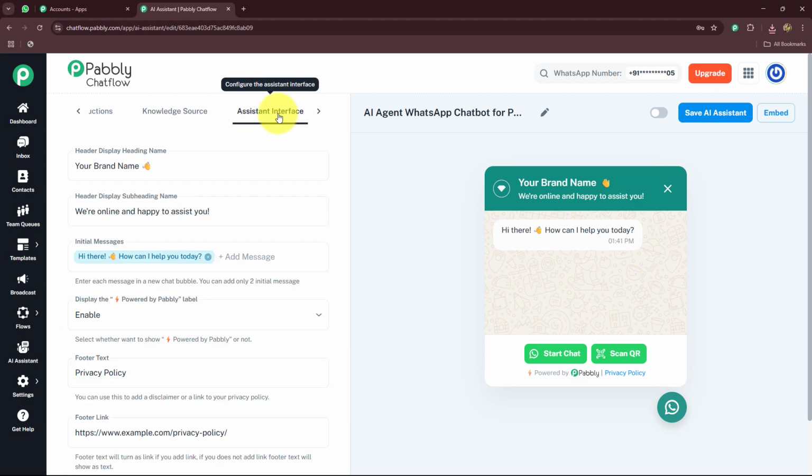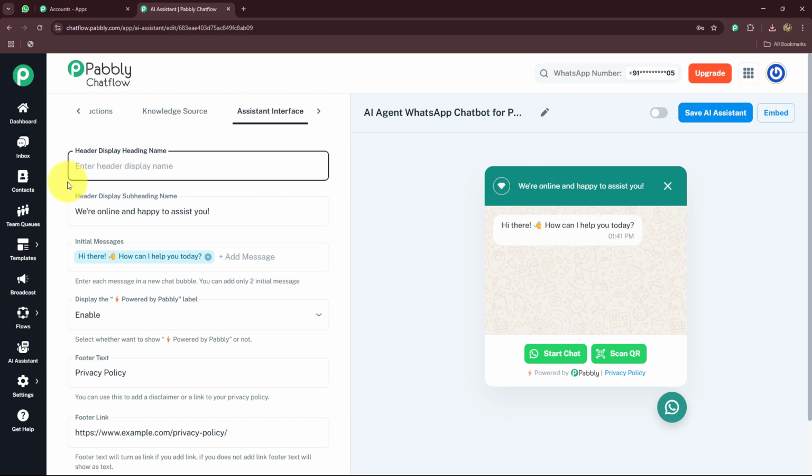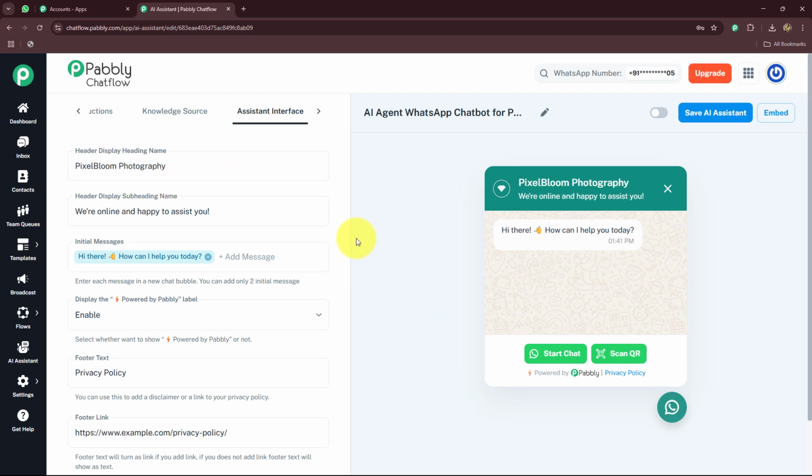We have to go towards the assistant interface, that is, how your AI assistant is going to appear to your customers or to the persons that are going to chat with you. So you can see that this is the interface we have of our AI assistant. First of all, here we have the header display heading name, which is going to appear over here. So you need to enter your brand or your business name over here. Let's say I'm going to give the name of my business, Pixel Bloom Photography.